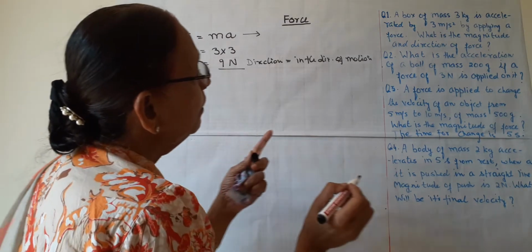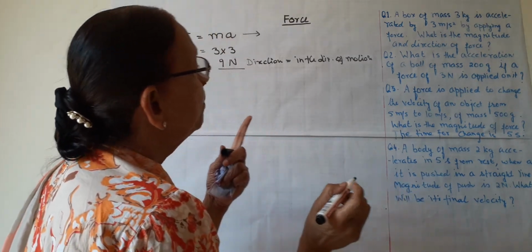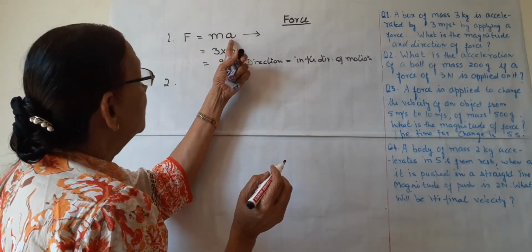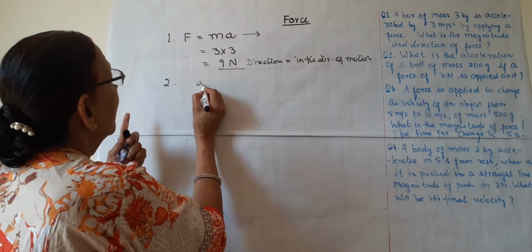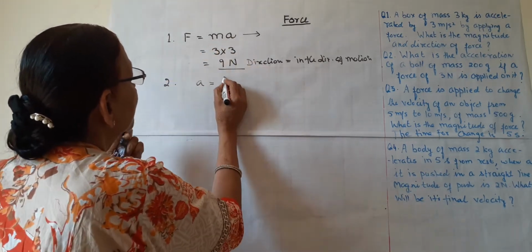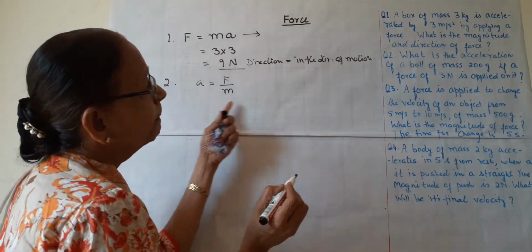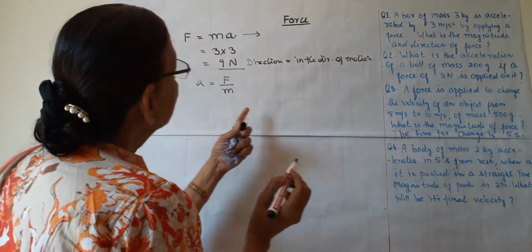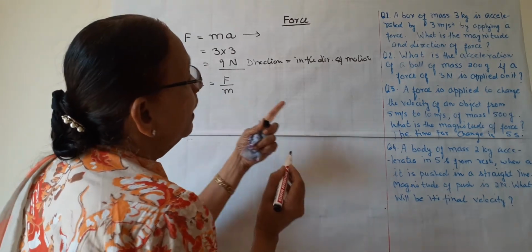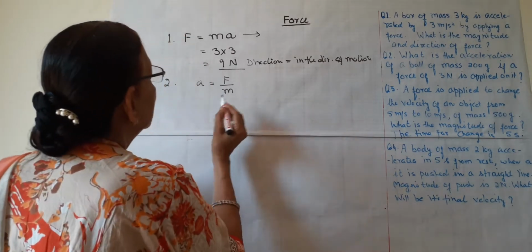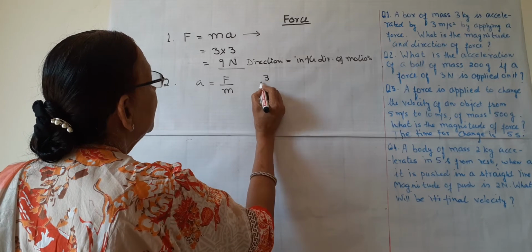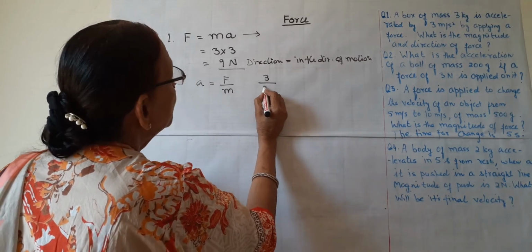Now the second, what is the acceleration of a ball? Here acceleration is asked, so we can write the formula for acceleration from here. A is equal to F by m. Mass is 200 grams and force is 3N.